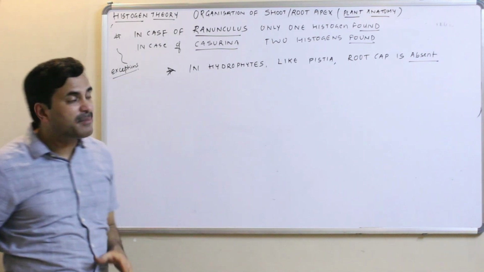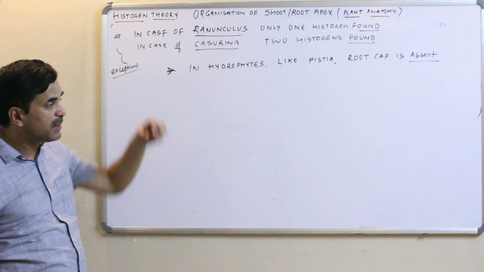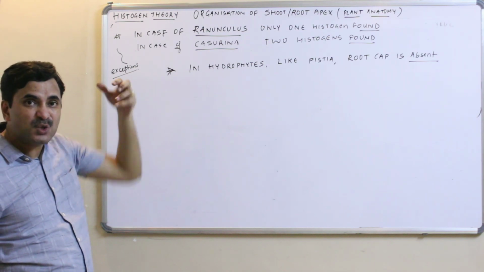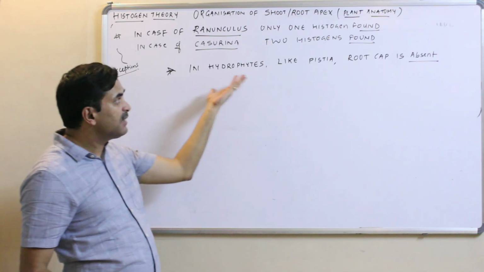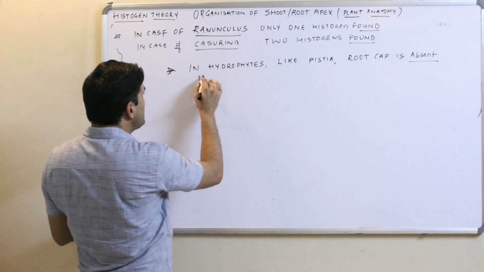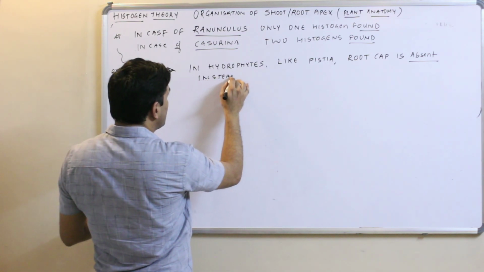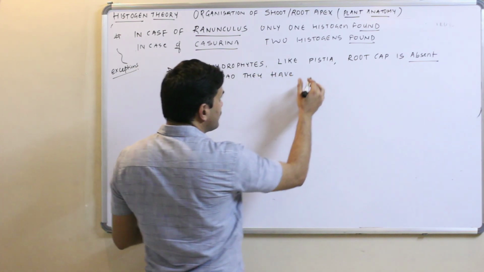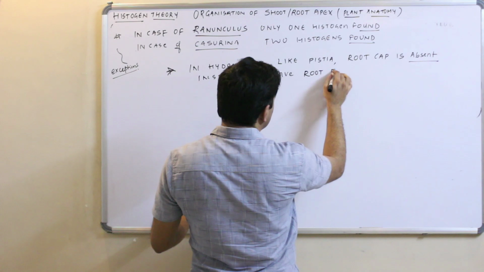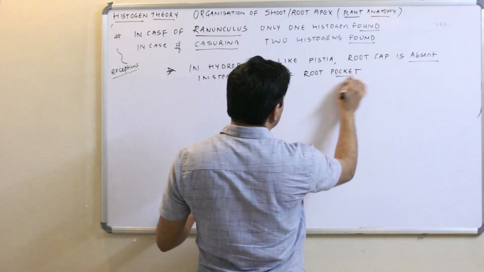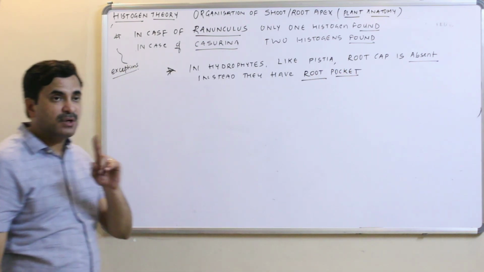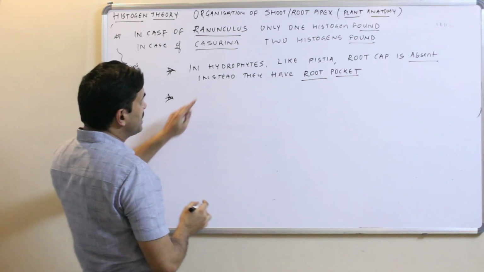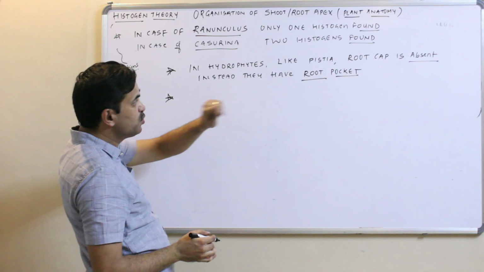See, you have to remember this thing, that in hydrophytes the plants are found in the water body, so they don't have to protect their root apex from the soil particles, so the root cap is absent. Instead they have root pocket. So remember this thing.